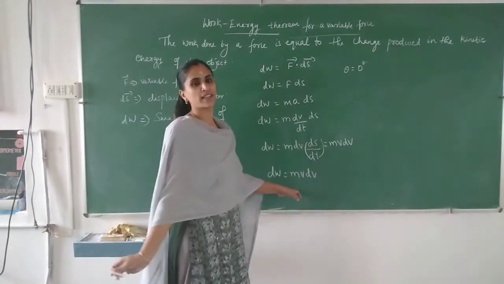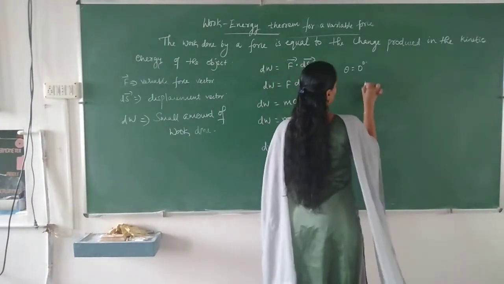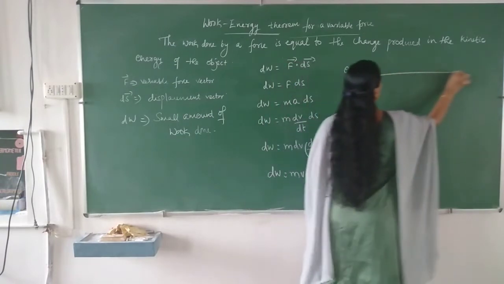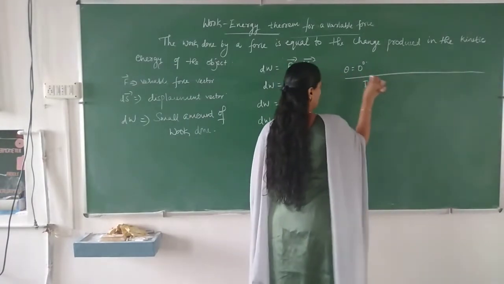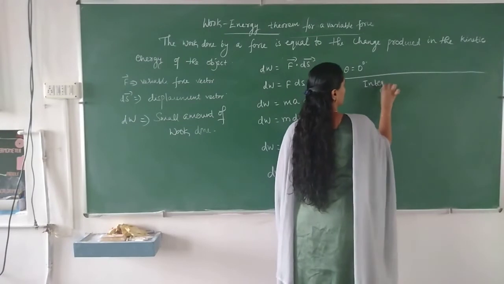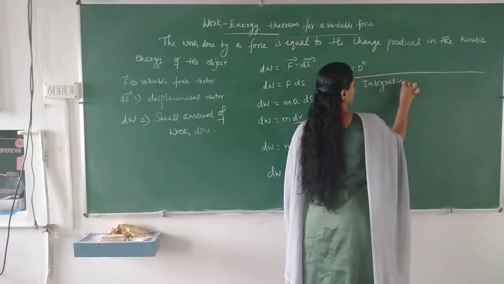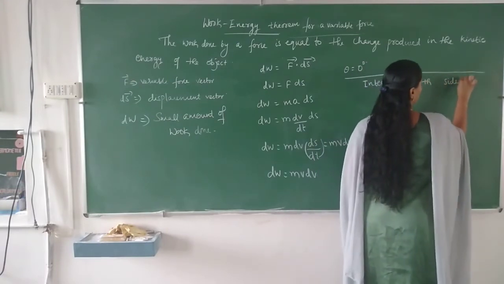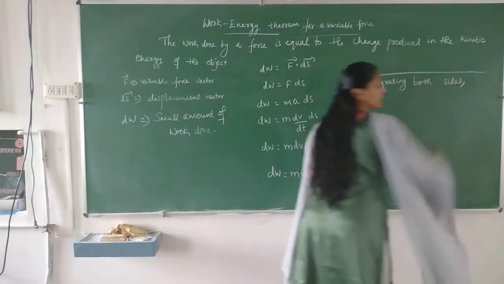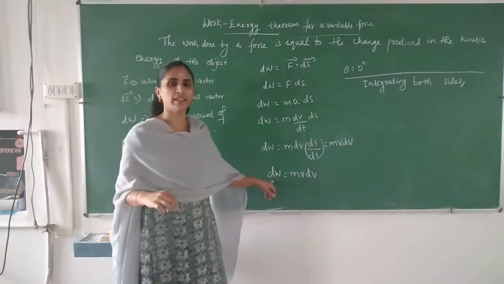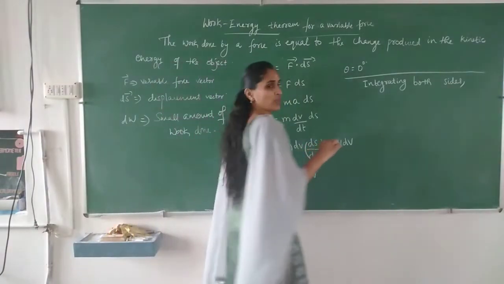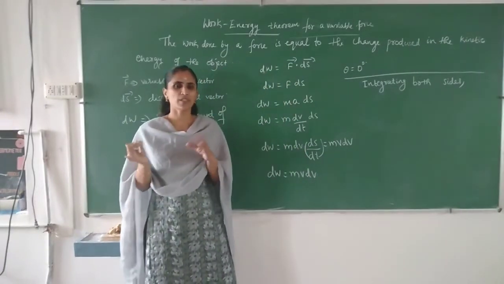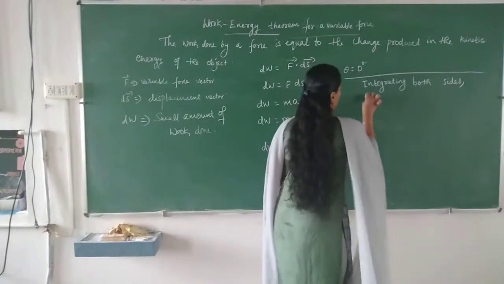Now integrating both sides. Here which is the variable? dw is the variable, so work done is the variable. So work done varies from 0 to W, the total work done.